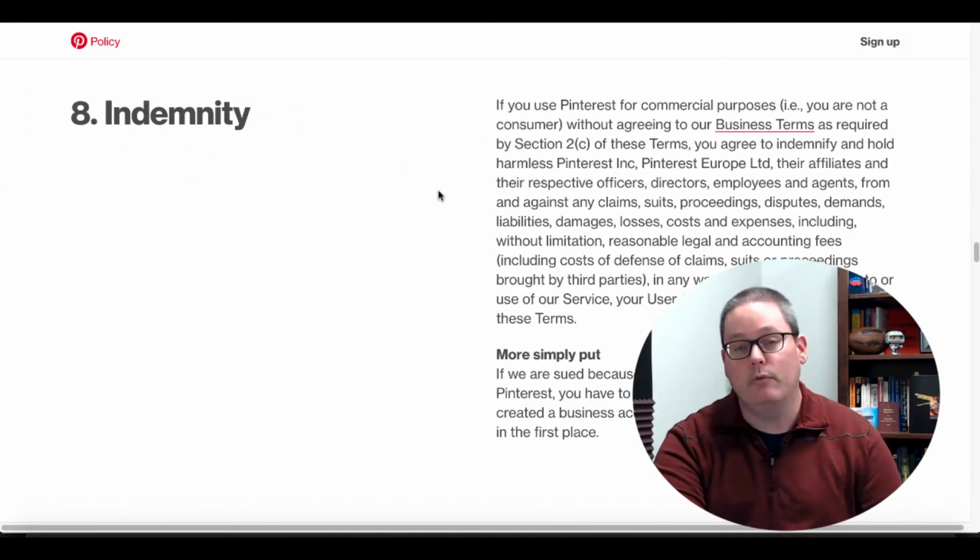If you use Pinterest for commercial purposes, i.e. you are no longer a consumer, you are producing content with the intent of making money, earning commissions as an affiliate marketer, you must have a business account and agree to the terms of doing business using Pinterest.